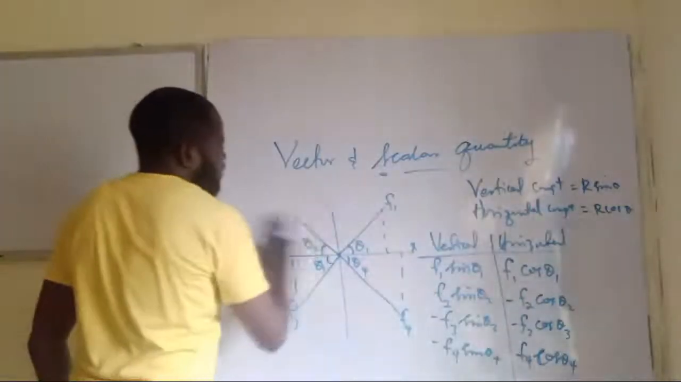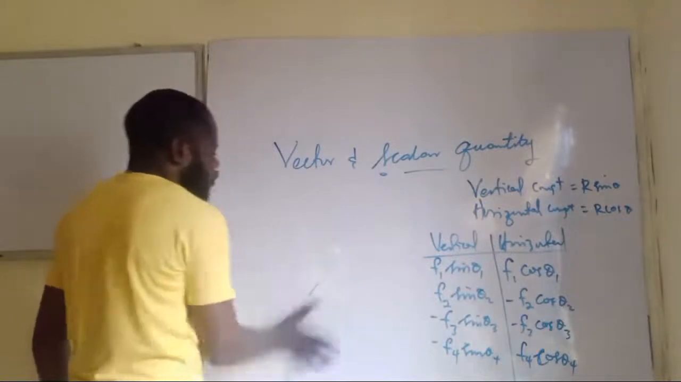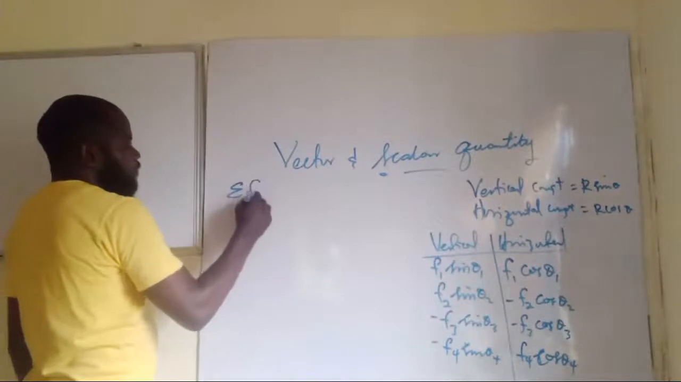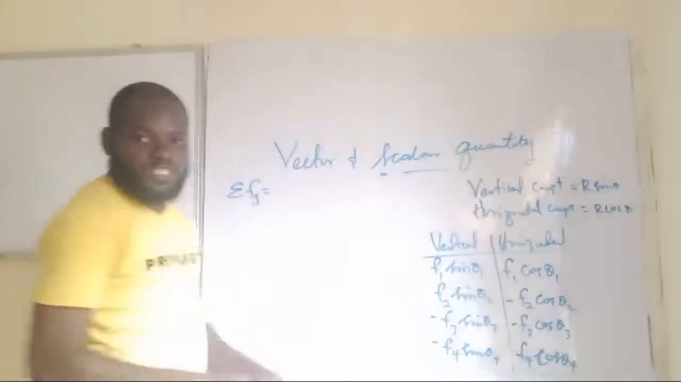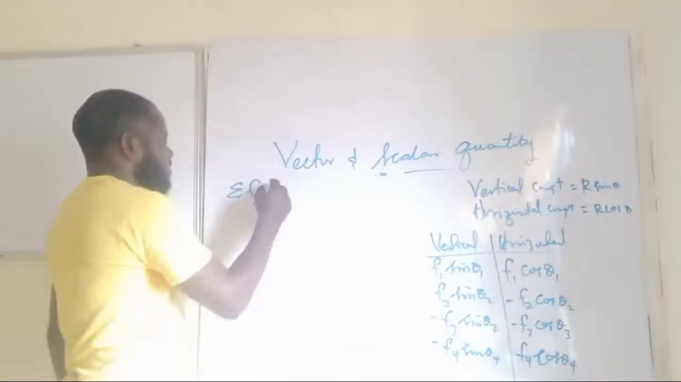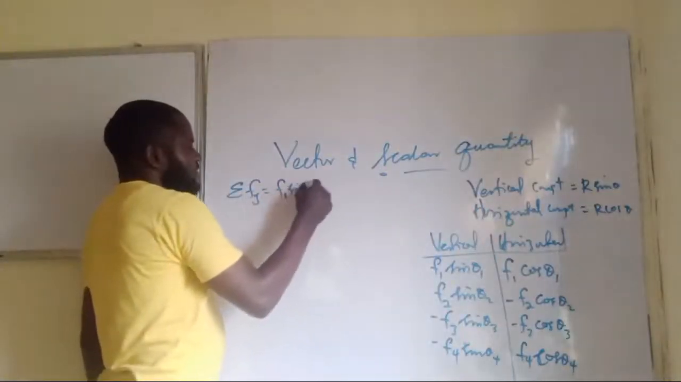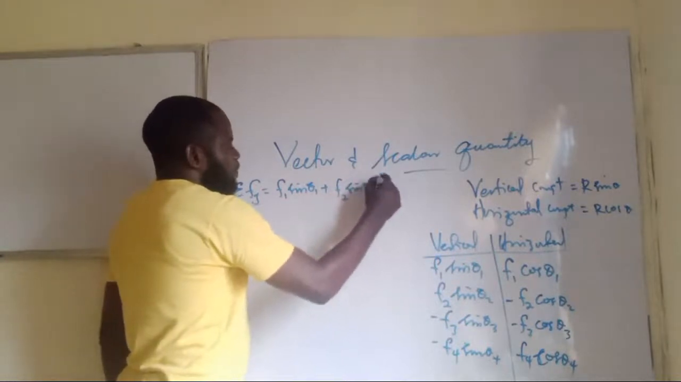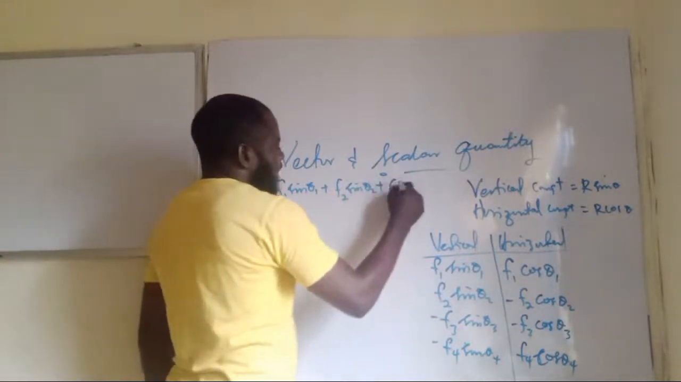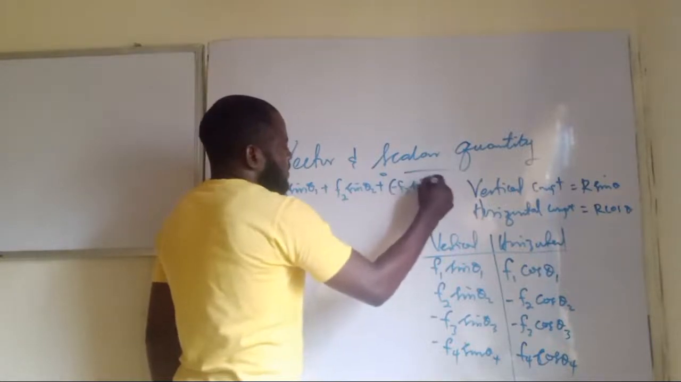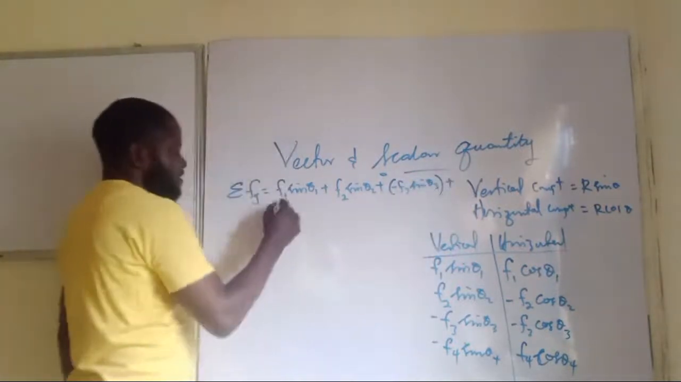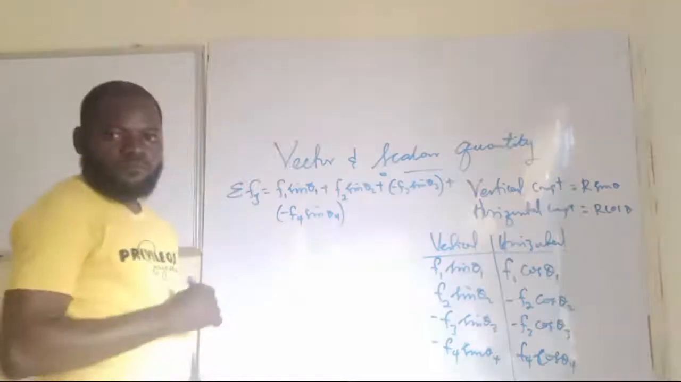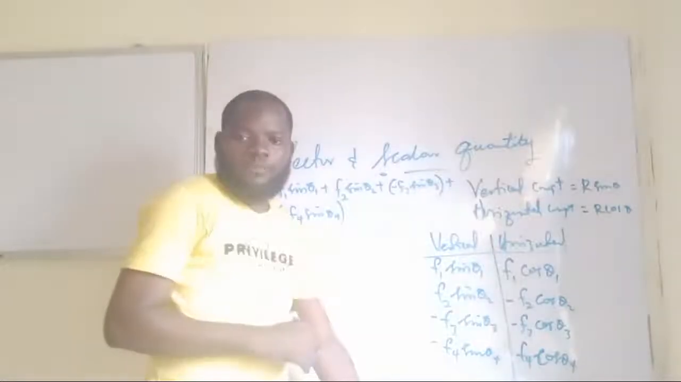What you do next is to sum up the whole of the vertical components. So that will become the summation of Fy, that is the addition of the forces of the vertical component, and that will become what? F1 sine theta 1 plus F2 sine theta 2 plus negative F3 sine theta 3. Are you getting it now? Plus negative F4 sine theta 4. That is the summation of the vertical component.